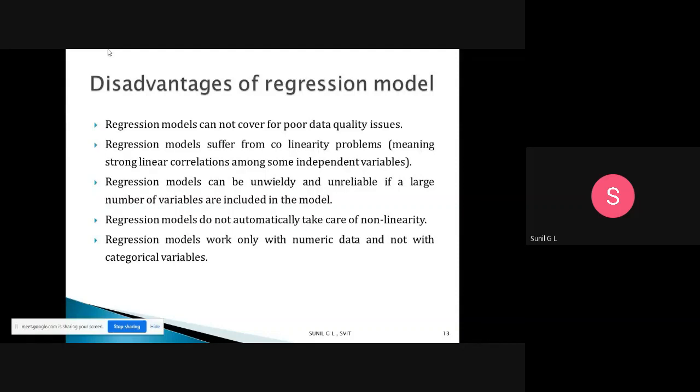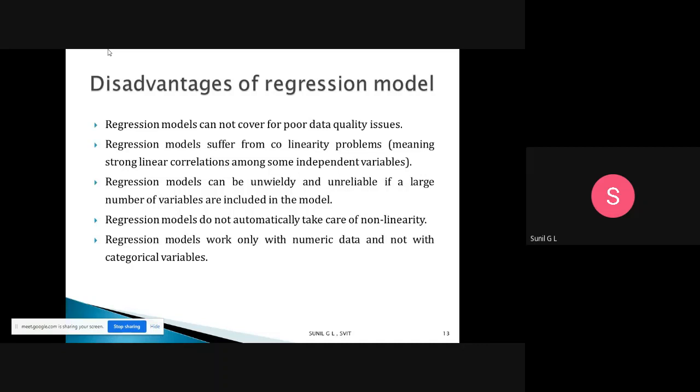Here, regression models cannot cover for poor data quality issues. When the data quality is very low, the regression model cannot cover for it at all. Data quality should be high when you are using a regression model.